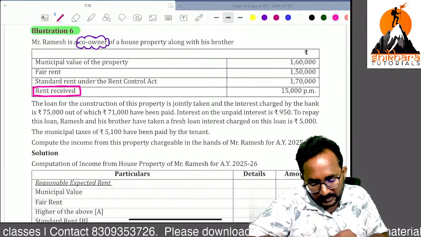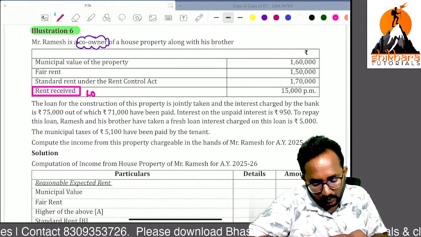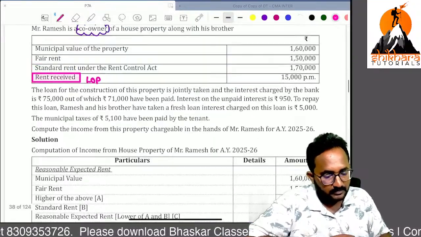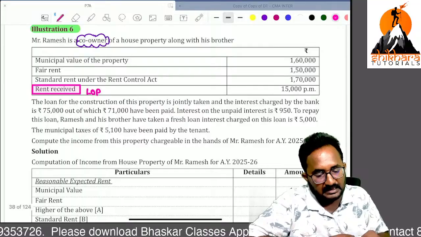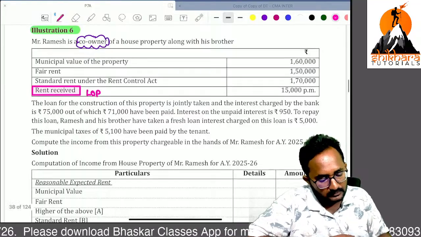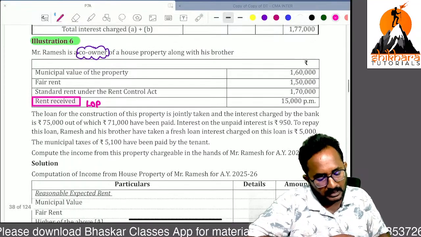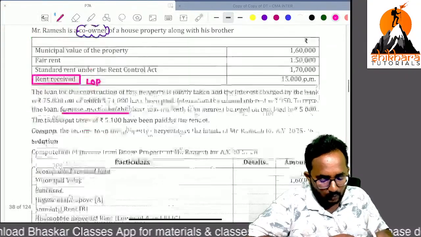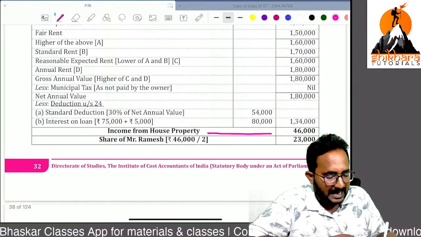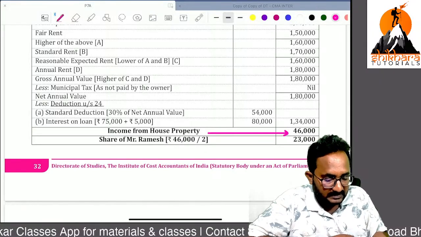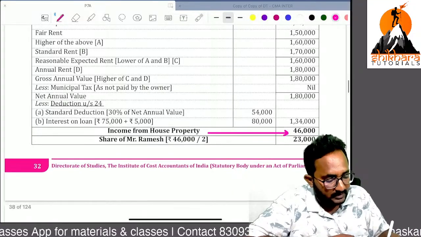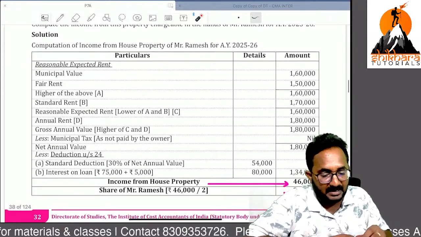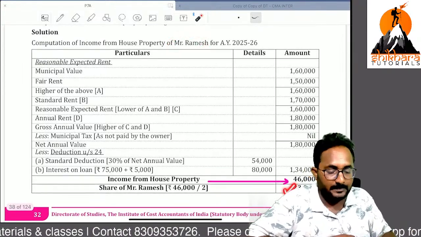So that's why it is a let out property only. The property is jointly taken by Ramesh and his brother. So please calculate as let out property income, and after calculating that, you have to apportion this income in the co-owned ratio. The entire house related income is 46,000, but Ramesh's share will be 50% only.